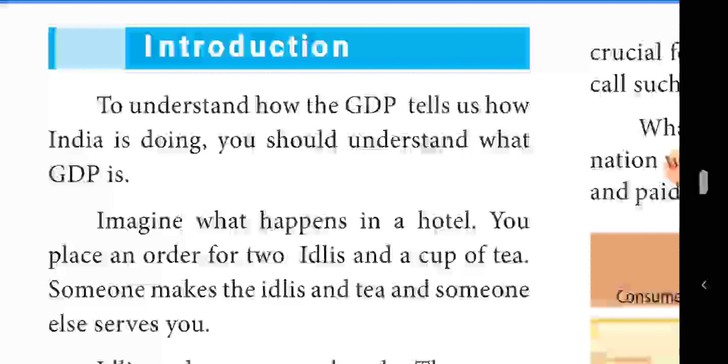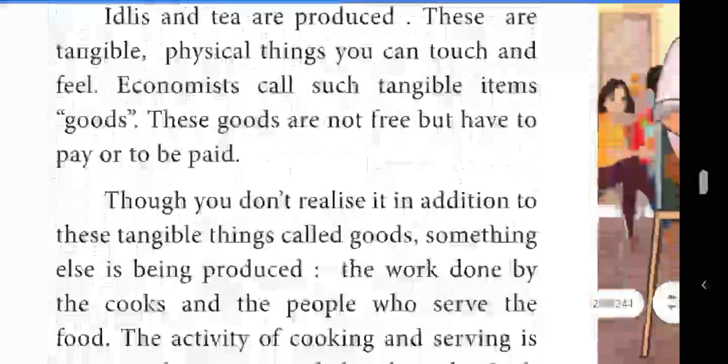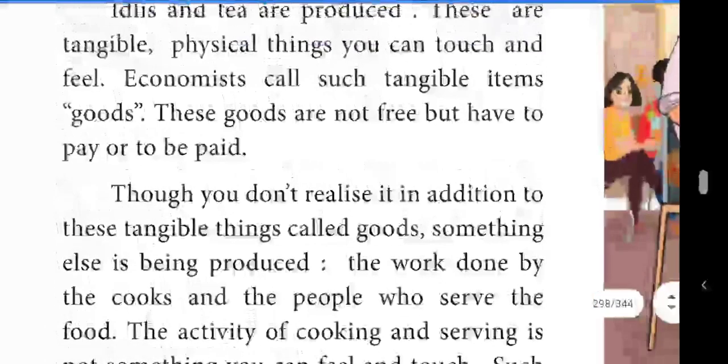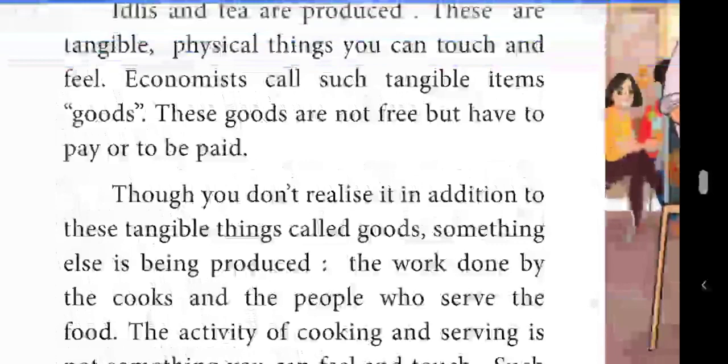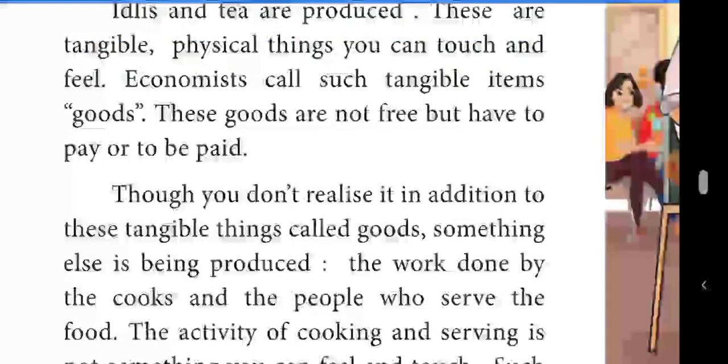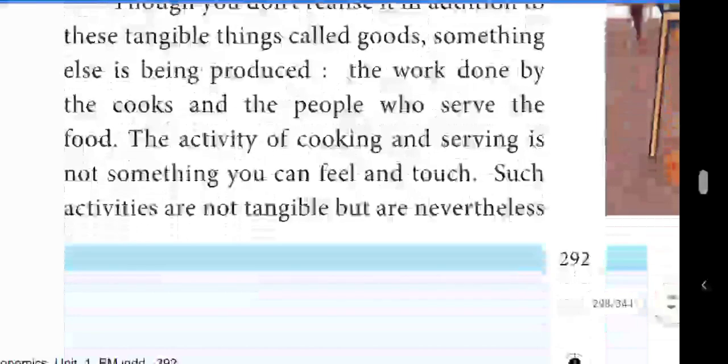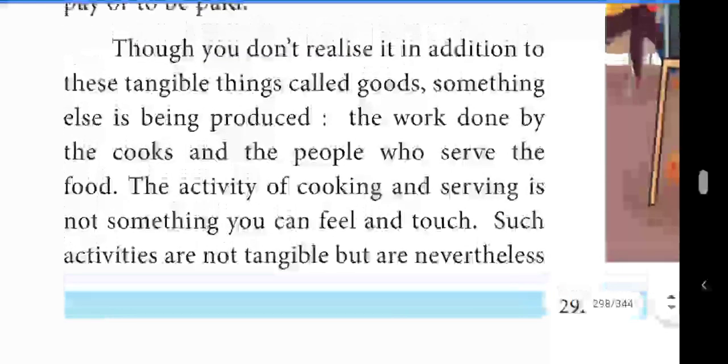What are the things they are producing? That is called tangible. Tangible means capable of being touched. The things you can touch and feel are called tangible goods. Then the work of producing those goods is called services.